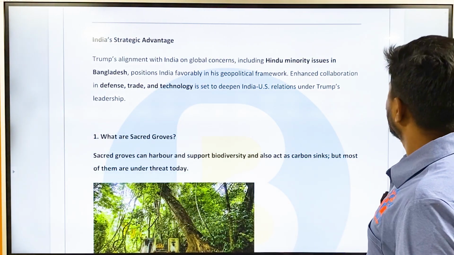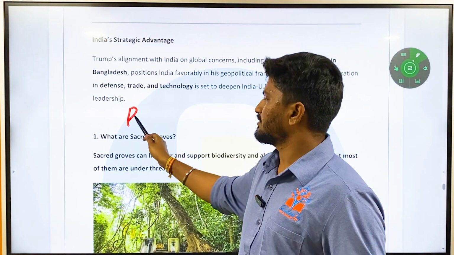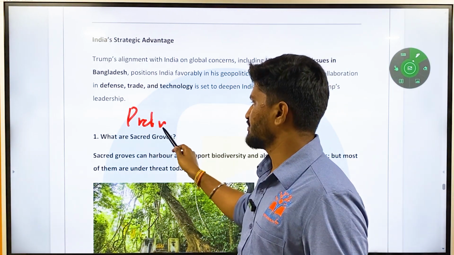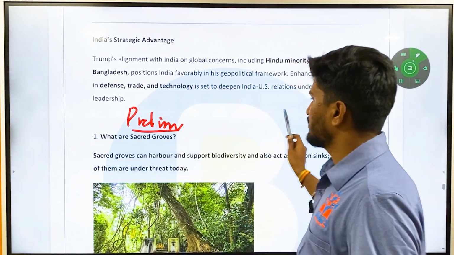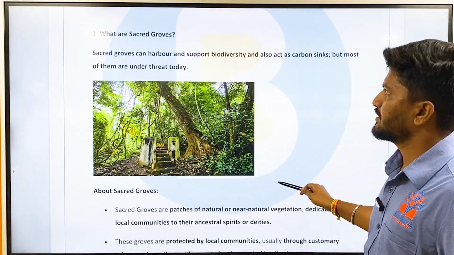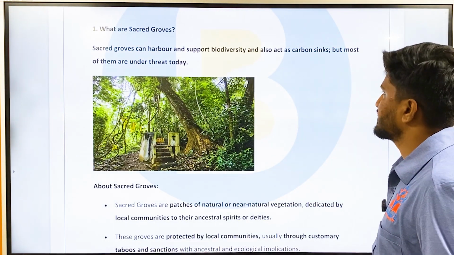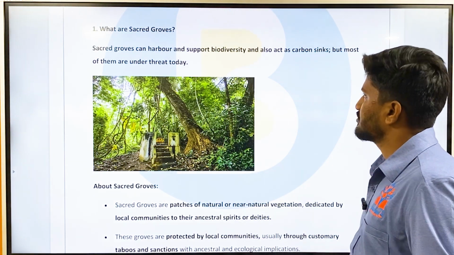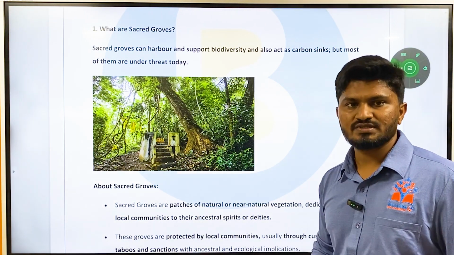Now we will have some prelims bits. Certain things which are very important from a prelims perspective. First one is about sacred groves. What are sacred groves? Sacred groves can harbor and support biodiversity and can also act as carbon sinks, but most of them are under threat today. This was the news article in the Business Standard, I guess.